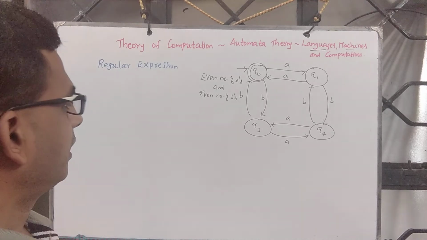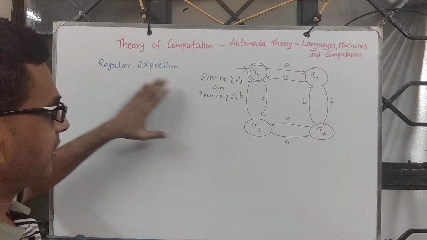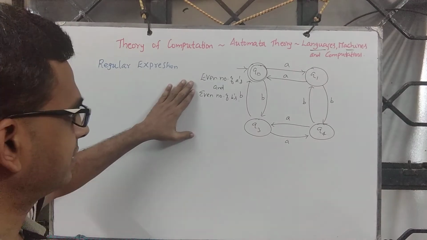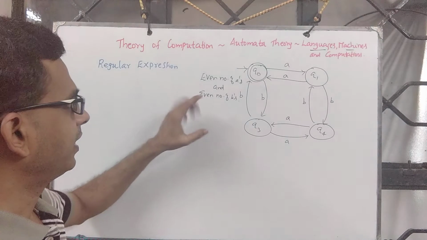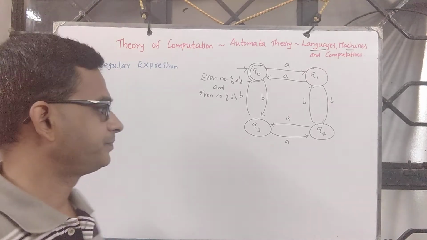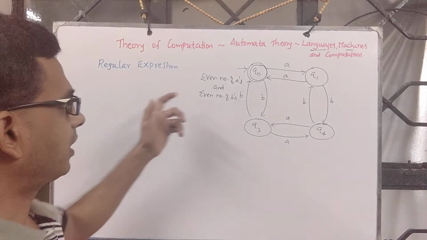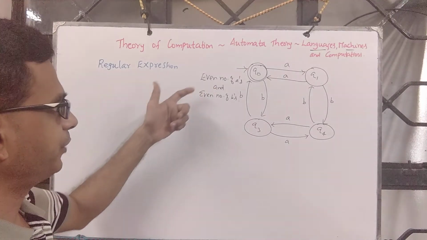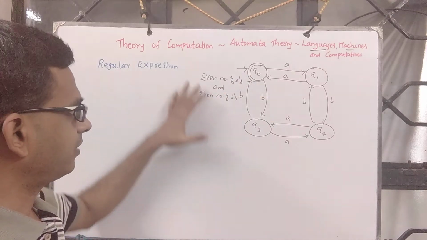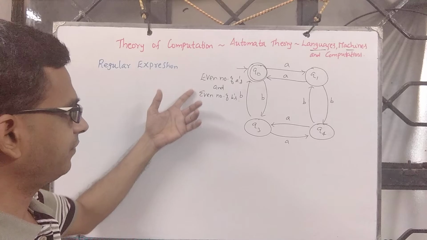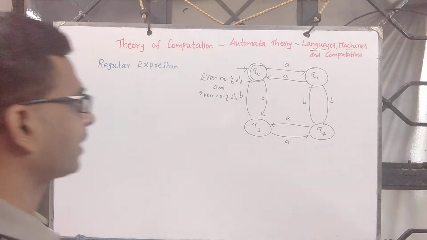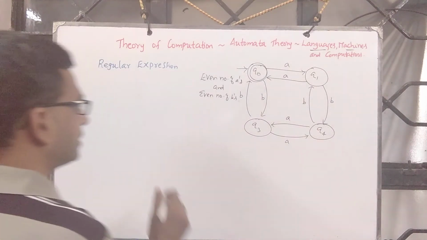Correct? Now let's construct the regular expression corresponding to this automaton, or corresponding to this language: the set of all strings over A comma B having even number of A's and even number of B's. Just now we did for odd number of A's, that can be fine-tuned for even number of A's alone. But let's look at this generalized question, or a variant of that, where we have even number of A's and even number of B's. Let's analyze the pattern first.